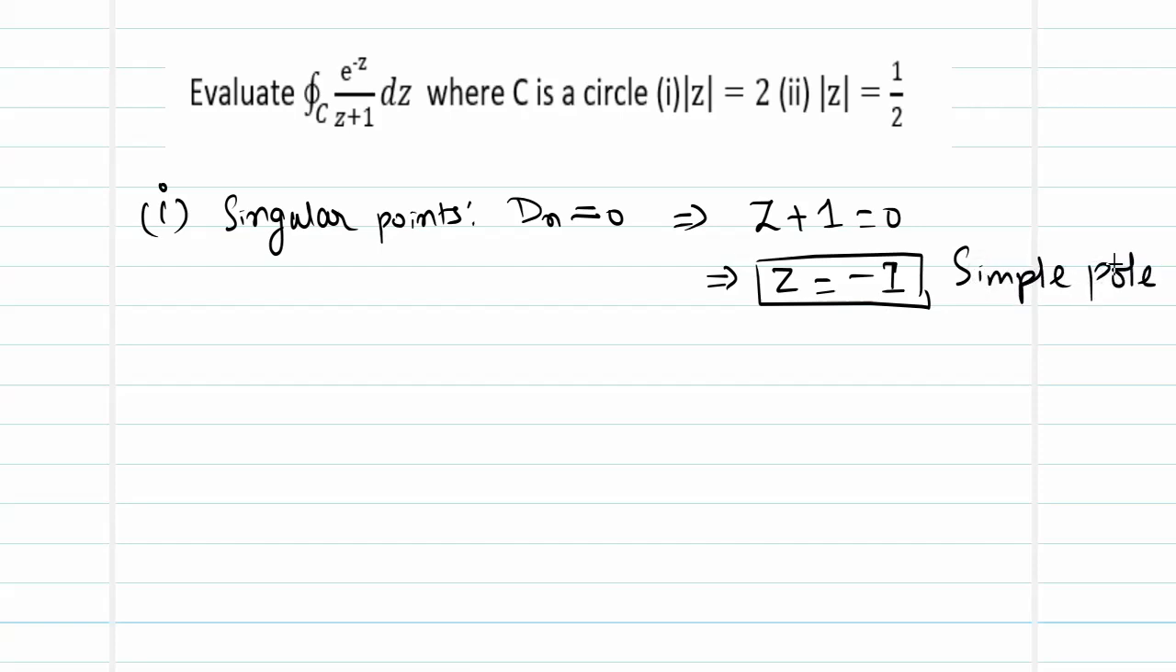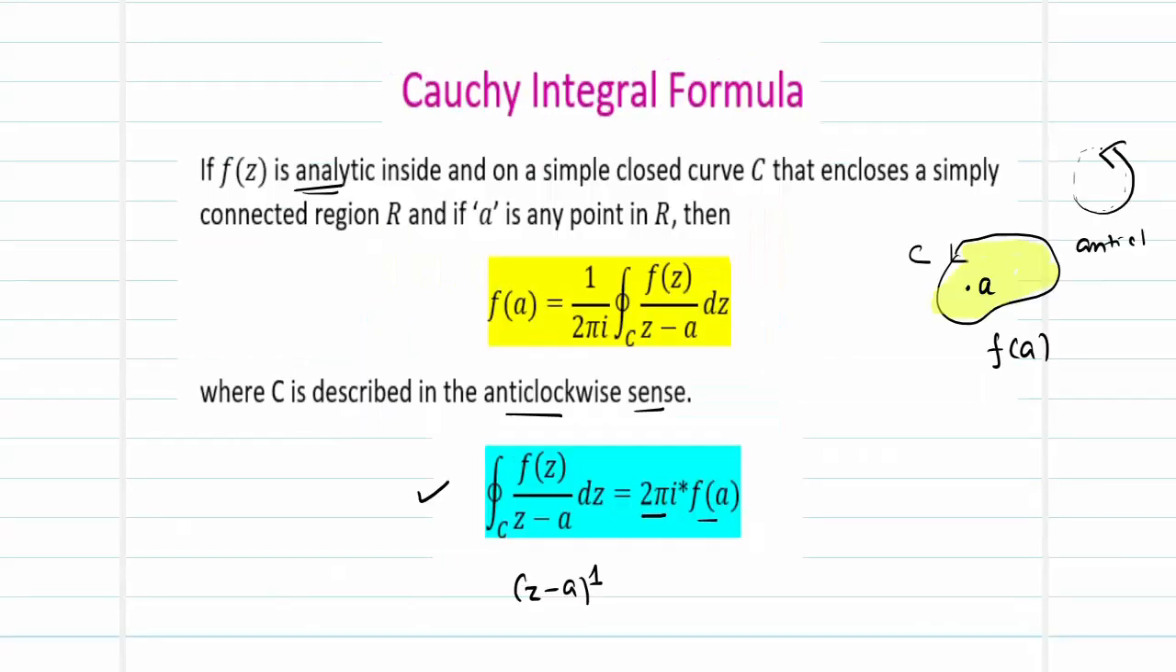So our first step in solving has been done. The second step is that this Cauchy formula is valid only for the point a that lies inside the curve C.